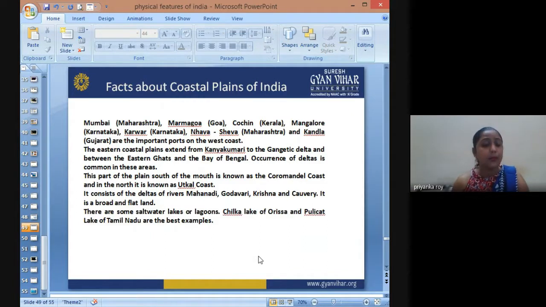Okay, so between these areas, this part of the plains is known as the Coromandel coast, and in the north it is known as the Utkal coast. So the northern part of Coromandel is also known as Utkal, which comprises the northern part of Odisha and Bengal. The area south of the Mahanadi, Godavari, Krishna, and Kaveri forms the Coromandel coast.